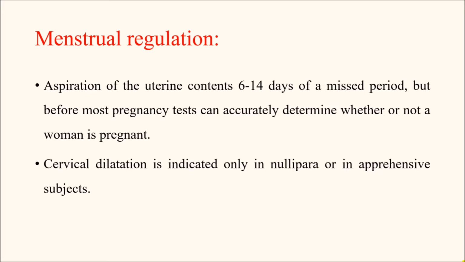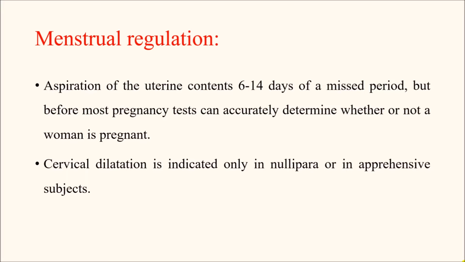Menstrual regulation, where we aspirate the uterine content usually 6 to 14 days after a missed period, because this is when the couple suspects there may be a pregnancy. But it has to be done before most pregnancy tests can accurately determine whether or not a woman is pregnant. Because if there is any test available which can accurately confirm the pregnancy, then there is no point of doing the menstrual regulation process blindly.